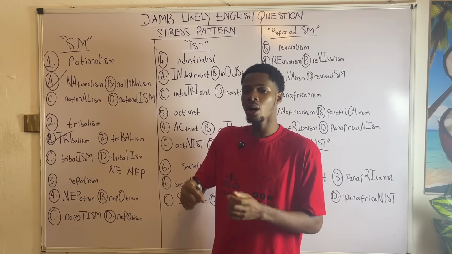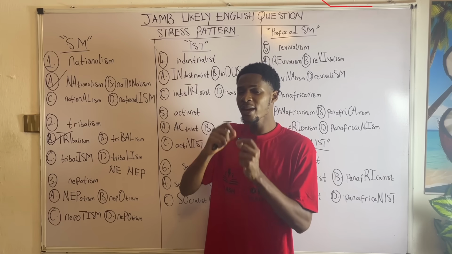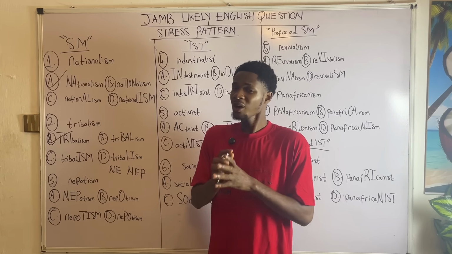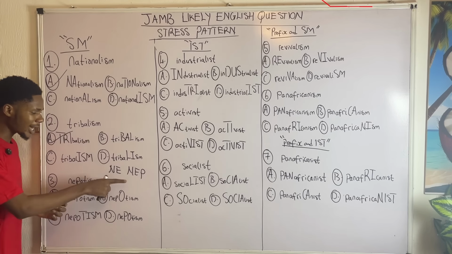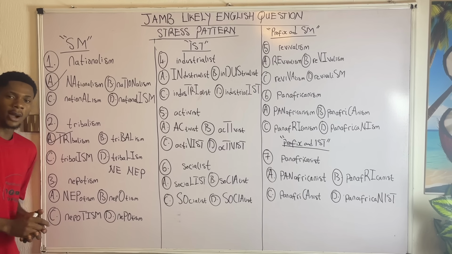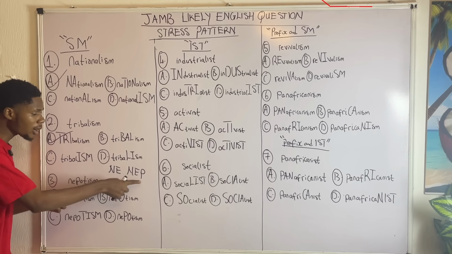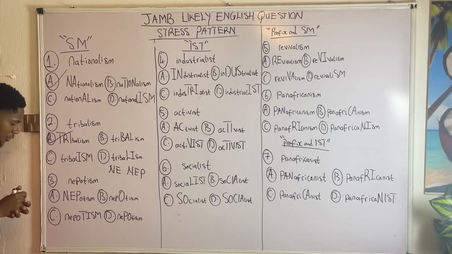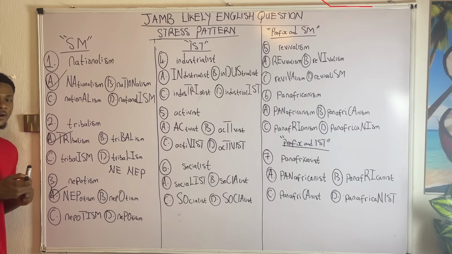Nepotism. If that's what you want to do, no problem. But make sure you lay emphasis on the first syllable that you create while you are trying to pronounce it. That is the rule. So in this case, even if you find an option laying emphasis on NEP or NE, both of them are correct. And I know smart examiners like the JAMB board will not give you both of these in the options. So the first syllable is stressed, and that is NEP. Option A. Very, very easy.